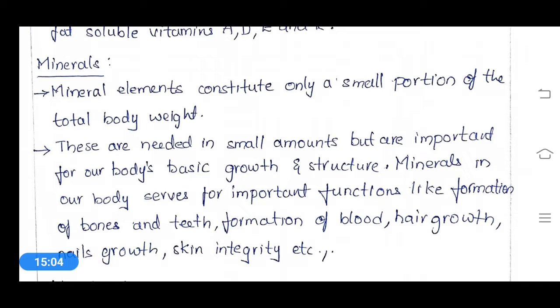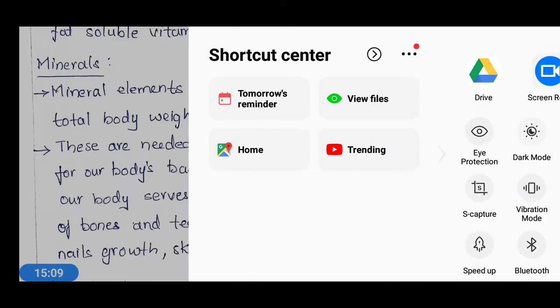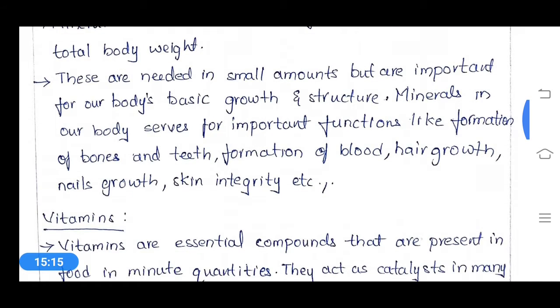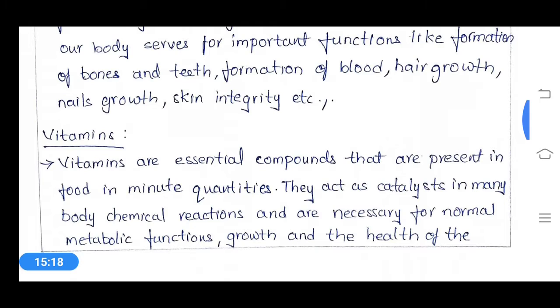So these are the major functions of these particular minerals. And the next type of nutrient is vitamins. These vitamins are also very essential components. We have two types of vitamins: fat soluble, that means these are only soluble in fatty contents, and water soluble vitamins, which are soluble in water. These are also taken in minute quantities through our diet.